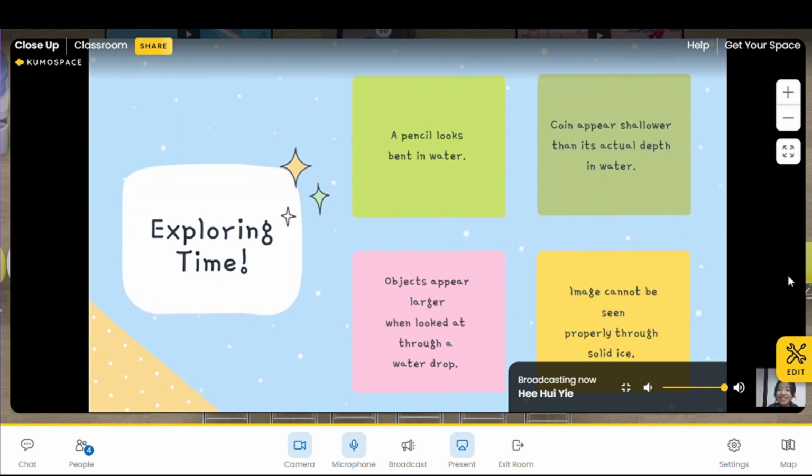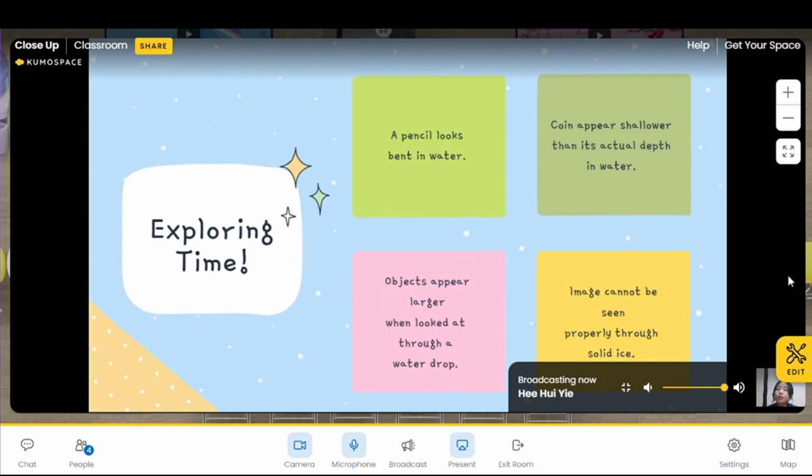So students, is that amazing? Do you understand? Yes, teacher. Alright, so now we have a small activity section called Exploring Time. Here we have 4 phenomena, all about the refraction of light: a pencil looks bent in water, a coin appears shallower than its actual depth in water, an object appears larger when looked at through a water drop, and finally, an image cannot be seen properly through a solid glass.